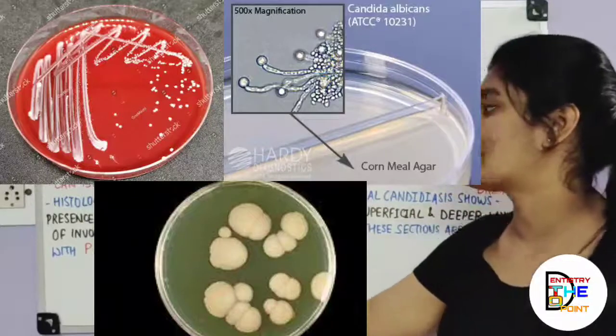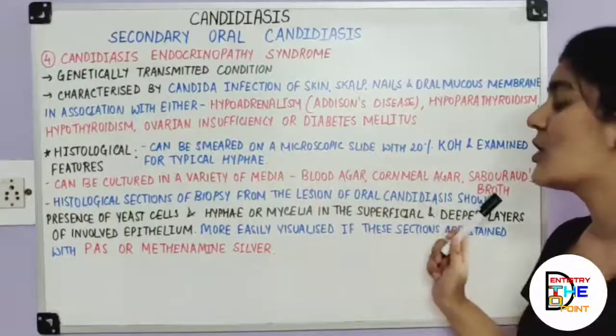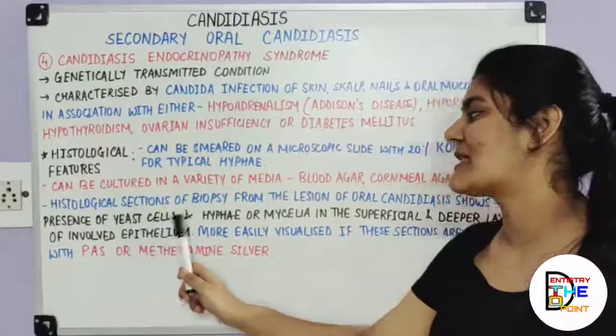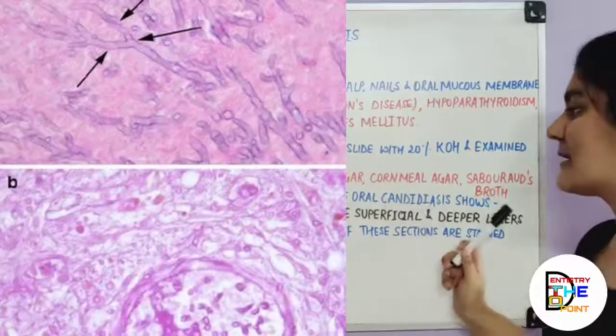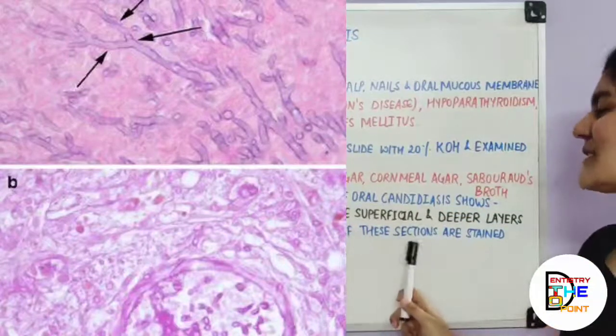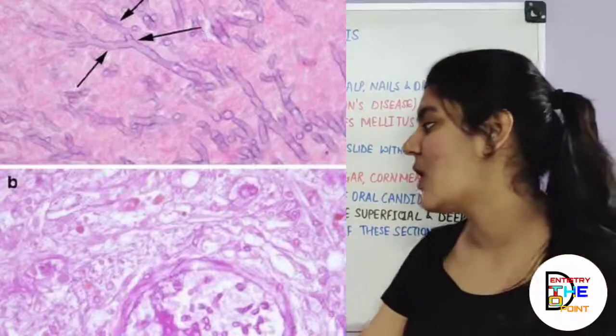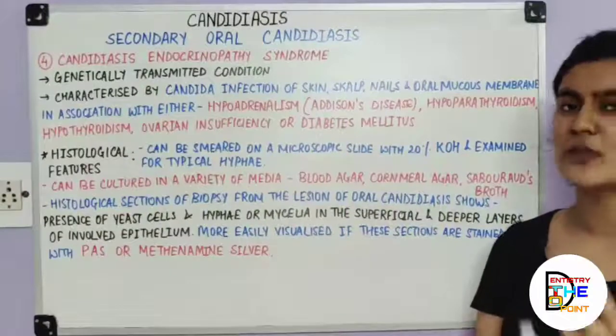Also, histological sections of biopsy from the lesions of oral candidiasis show the presence of yeast cells and hyphae or mycelium in the superficial and the deeper layers of the involved epithelium, more easily visualized if these sections are stained with PAS or methenamine silver. Easy. Either it can be a biopsy.